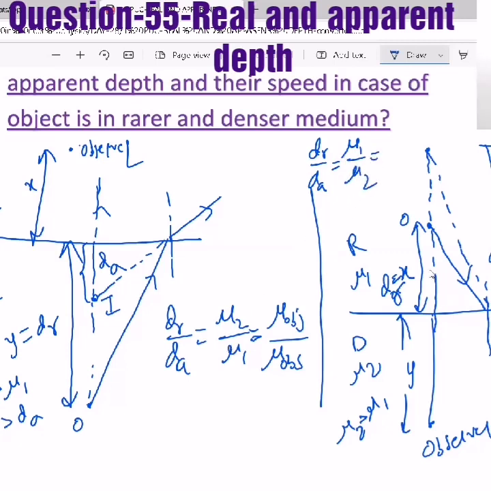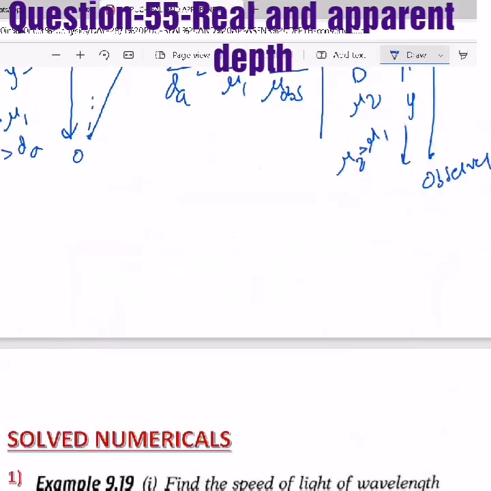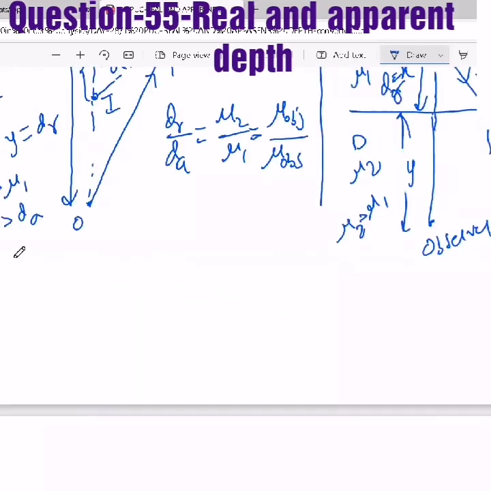But mu1 here means it is the object medium. Mu is the object medium only. Here the object is in the denser medium, that's why mu2 is the object's. Here the object is in the rarer medium, so mu1 is the object's and the observer is in mu2. So again the common formula is the same. D real by d apparent is mu object by mu observer. But if you remember in mu1, mu2 way, then you may get confused. That's why try to remember it as mu object and mu observer.